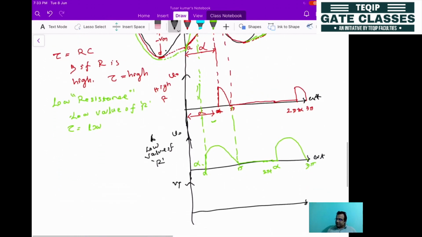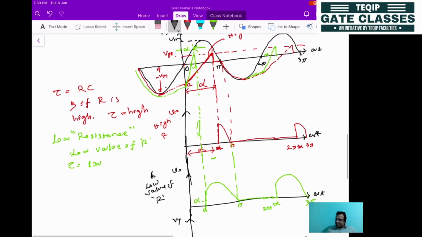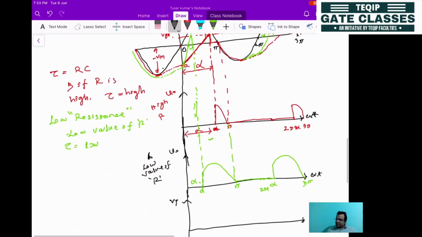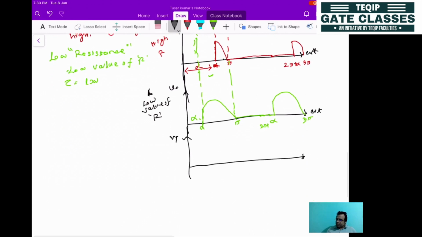So Vs minus V0, where Vs is the sinusoidal voltage, and for high value of R this one will be the V0. So for high R, whenever it is conducting, only this part will be missing.